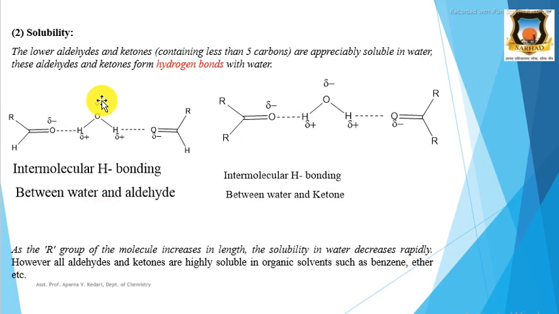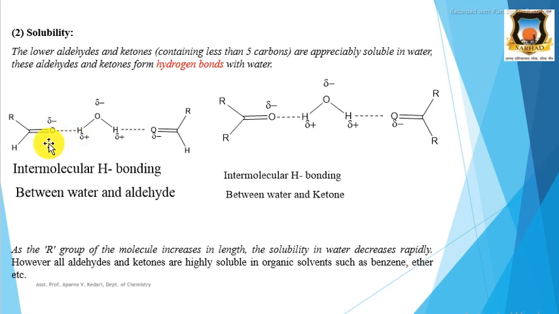Then next, solubility. The lower aldehydes and ketones, that is up to carbon 5, are appreciably soluble in water because they form hydrogen bonds with water. Both aldehydes and ketones form hydrogen bonding with water. Here the hydrogen in water is positively charged and oxygen is negatively charged, because oxygen is more electronegative and acquires a slight negative charge, and hydrogen acquires a slight positive charge.